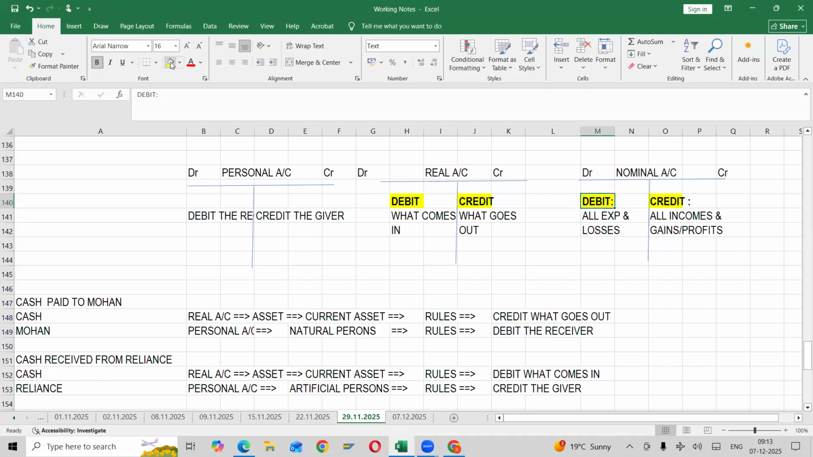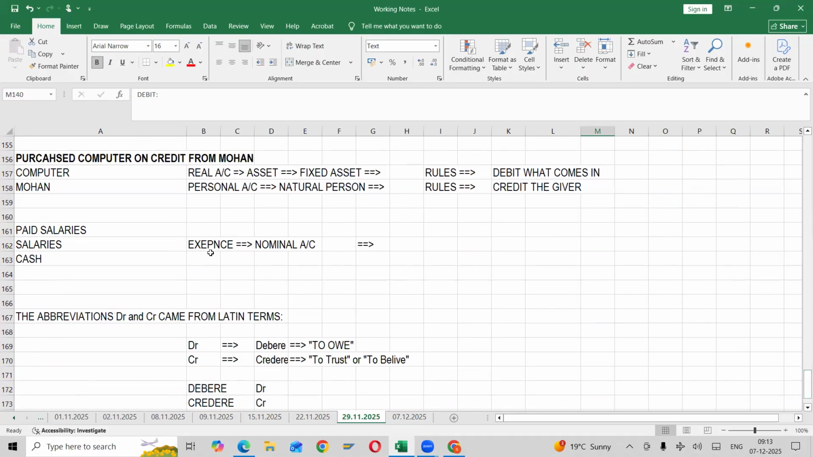People will do debit whatever comes, but we need to analyze. Remember these three rules, then you will become a master in accounts, I can say. Expense, nominal account. So what does the rule say? Debit all expenses and losses. So we need to debit it or credit it? Debit. Debit all expenses and losses.